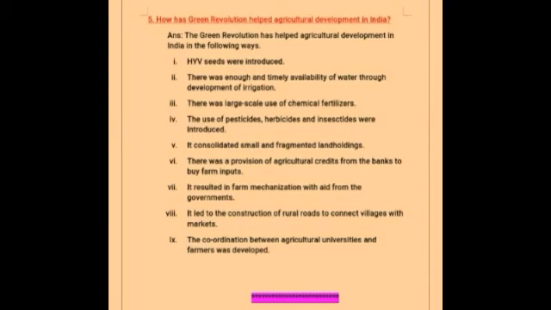It consolidated the small and fragmented landholdings, and there was a provision of agricultural credits from the bank to buy farm inputs, that is the necessary things to carry on farming. Okay, and it resulted in farm mechanization with aid, that means help from the government, and it led to the construction of rural roads to connect villages with the markets, and the coordination between the agricultural universities and farmers was developed. Okay, not only these questions, any question from inside the textbook can be asked.